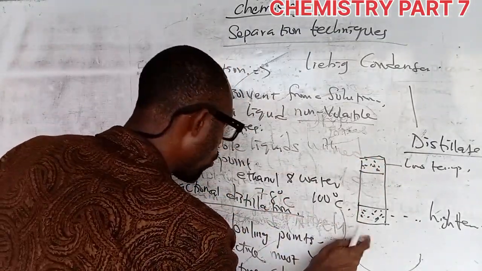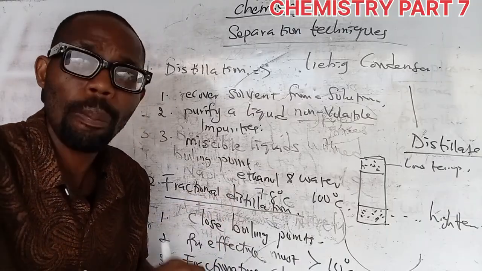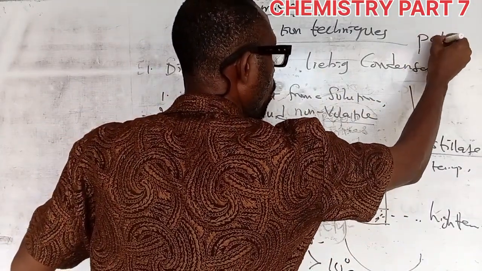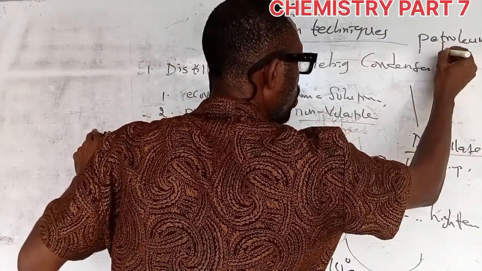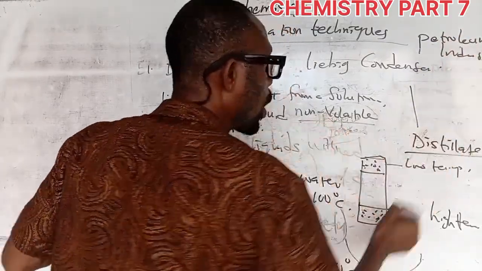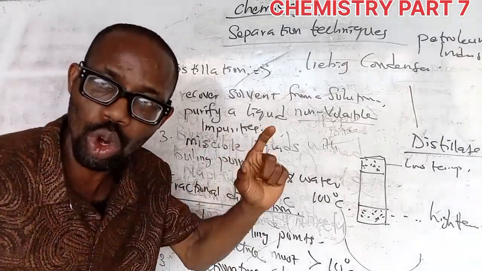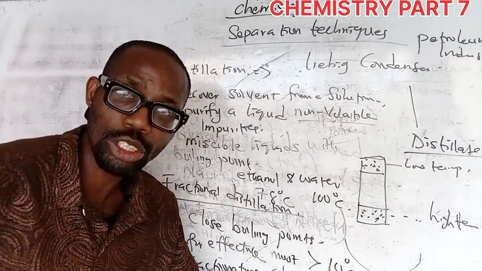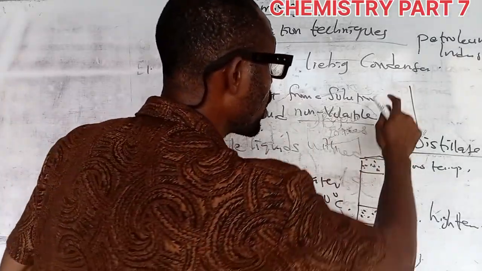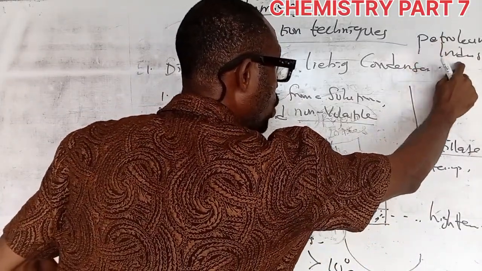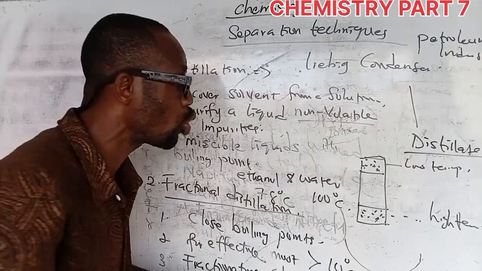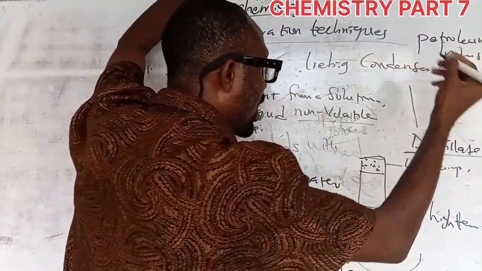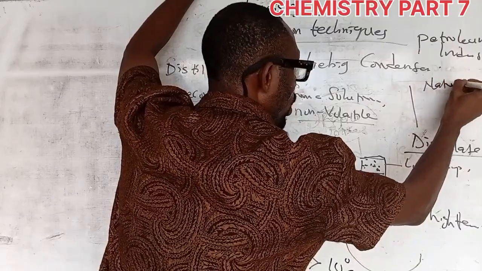Now, this kind of separation technique is predominantly used in the petroleum industry. It is used to separate the constituents of crude oil. So this method is predominantly used in the petroleum industry to separate the constituents of crude oil. And you know, from this crude oil, you can get natural gas.